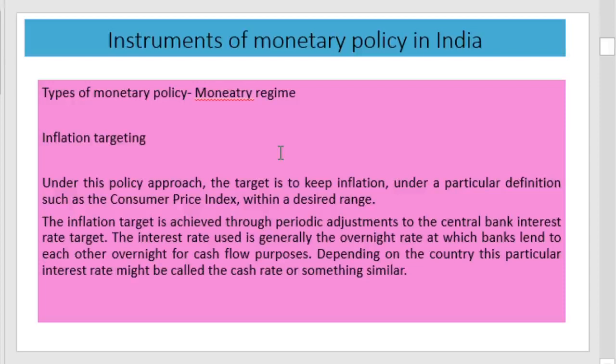Depending on the country, this interest rate might be called the cash rate or something similar. Inflation targeting is one of the popular monetary policy approaches, where inflation is the target of monetary policy and the tool mainly used is the interest rate.